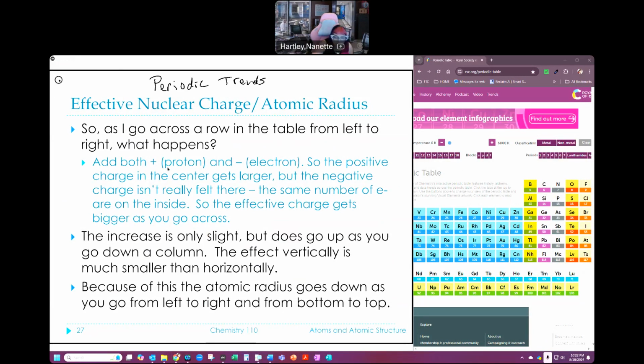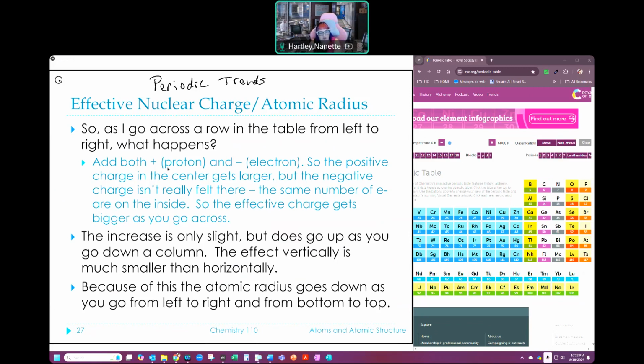Now, periodic trends can be very useful to us, and they're based on where things are in the table. So I thought this was a good time to talk about it, since we're talking about things that you can learn from the table. They're also fairly simplistic. They're just ideas rather than things we calculate. So I thought I'd put it here, and then we'll talk about some of the other stuff the next time.